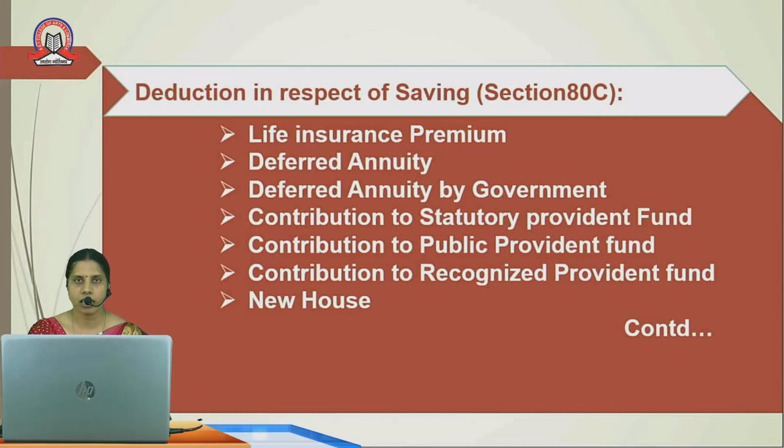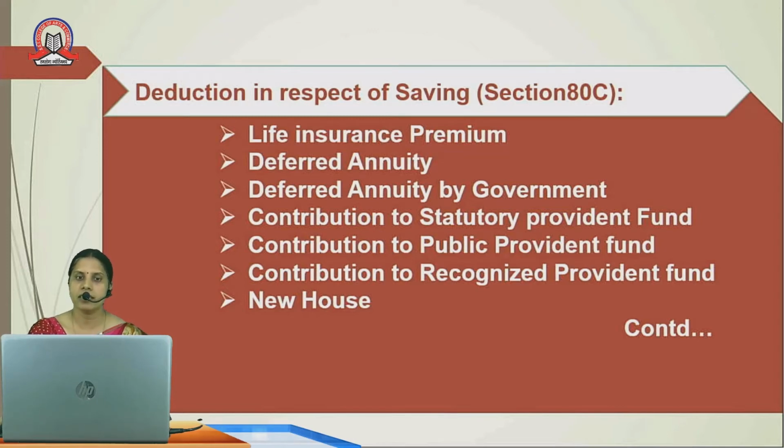This section basically contains the various items related to the different modes of saving, and the savings are approved or recognized by the government, like life insurance premium, deferred annuity whereby the individual is doing the investment in, for example, ICICI Prudential Life Insurance Company, then Tata AIG, etc., and deferred annuity by government.